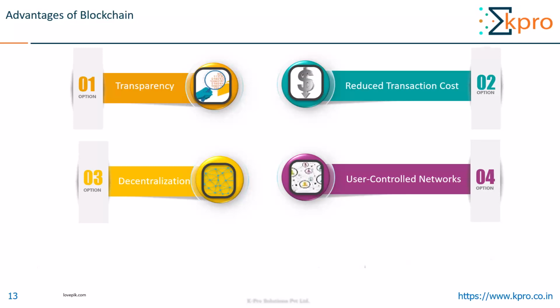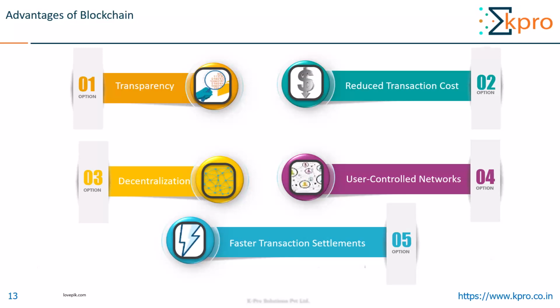The fourth one is user-controlled networks. Blockchain does not depend on a third party for its transactions to happen. Instead, every user can choose to be a part of the network and take part in the transaction validation and making transactions. So this is what is meant by user-controlled network.